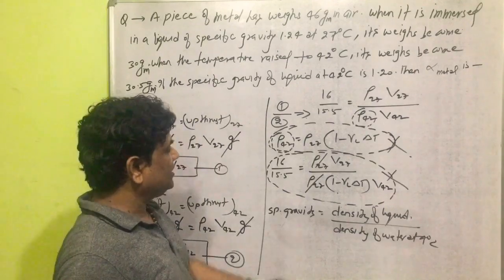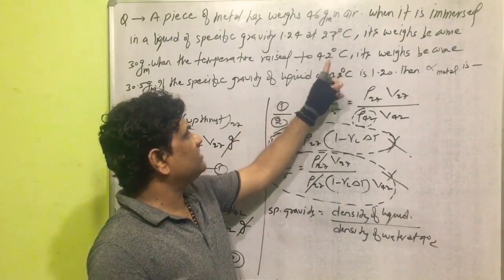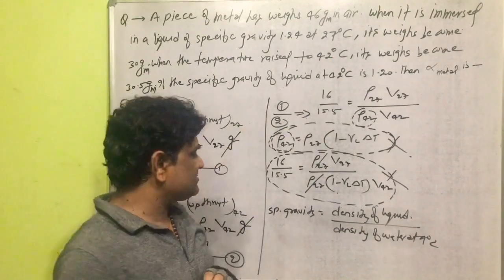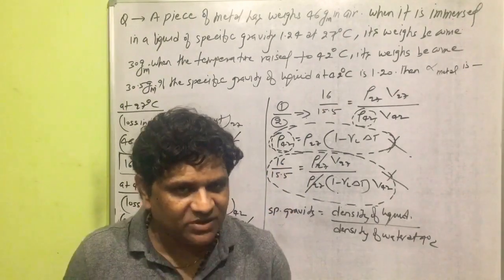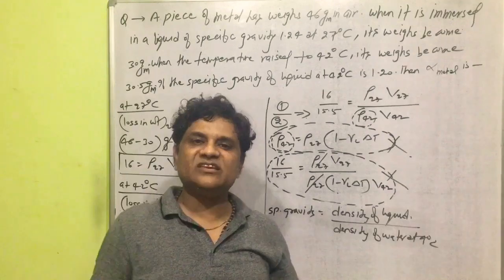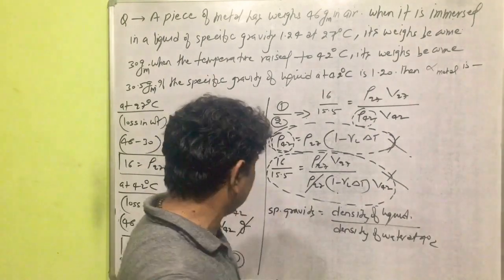Now we can take here two temperatures, one is 27 and another is 42 degrees Celsius. So we will take specific gravity at two different temperatures, 27 degrees Celsius and 42 degrees Celsius.